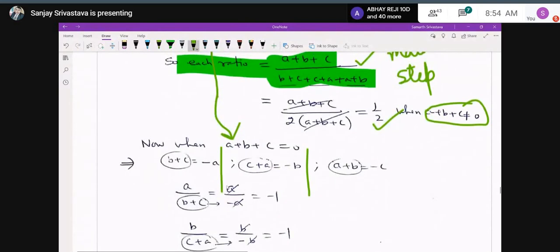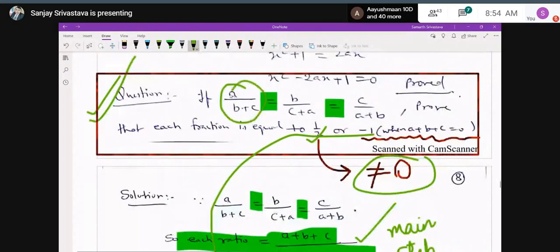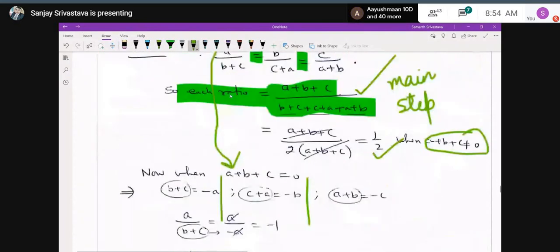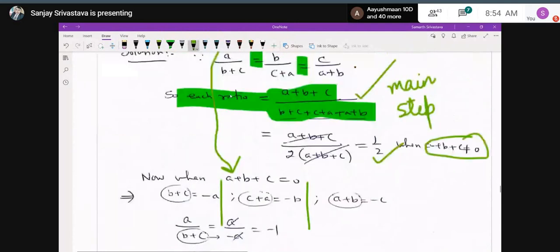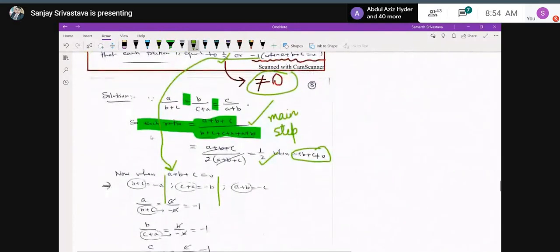Like the first ratio was what? A upon B plus C. So in place of the denominator B plus C, I have written its value, which we have found. That is -a. So A and -a will be cancelled. You will get the value of the first fraction as -1.